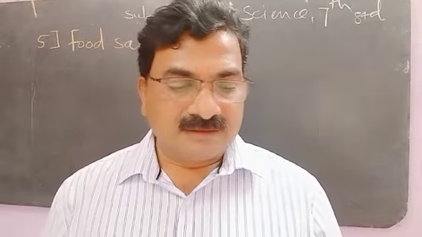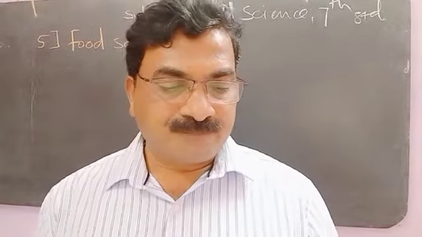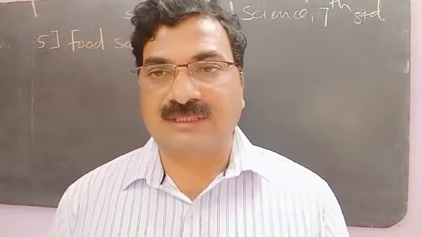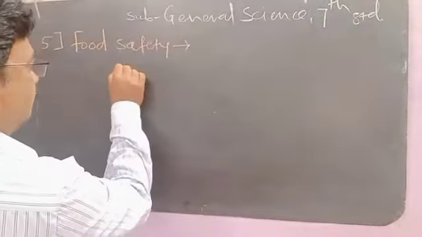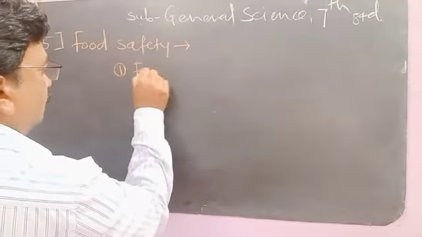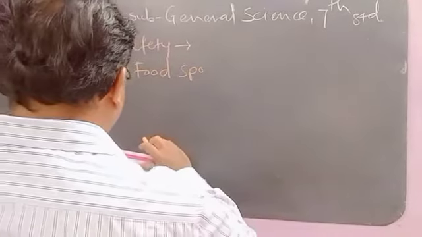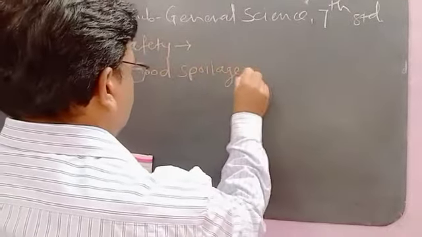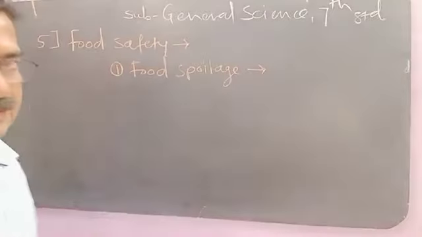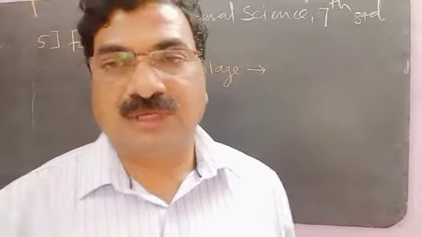Then food spoilage. The next point is food spoilage. That is, the food gets spoiled.